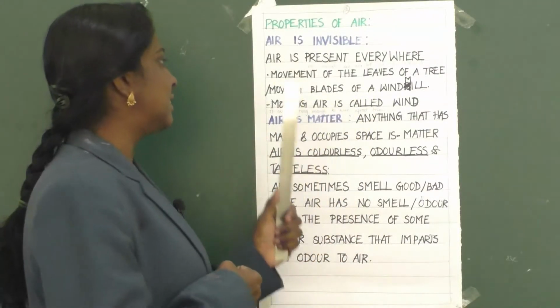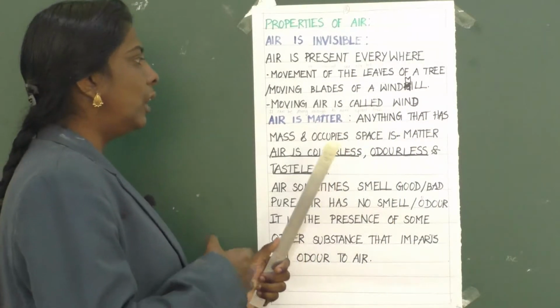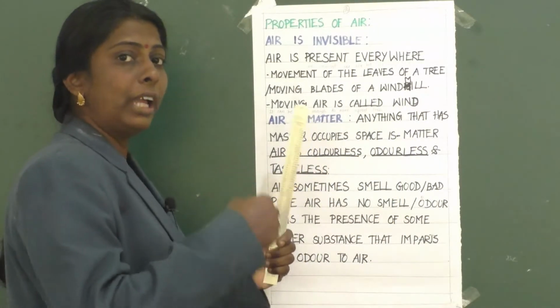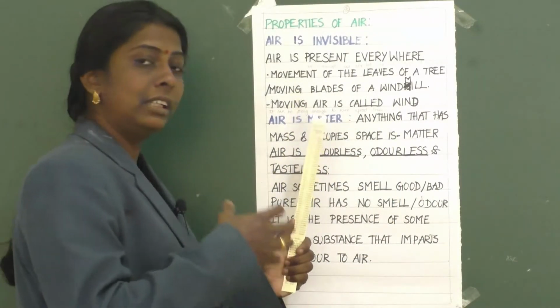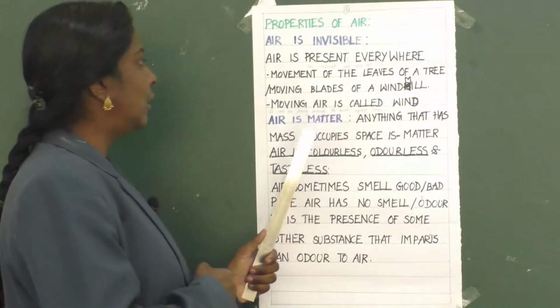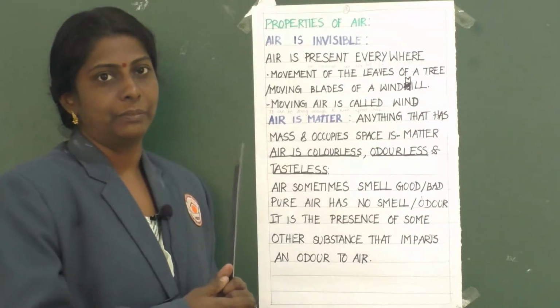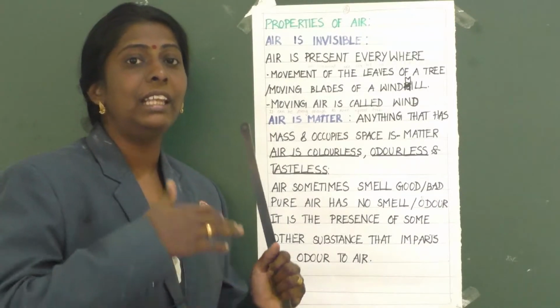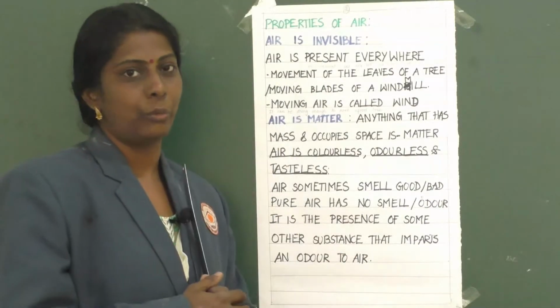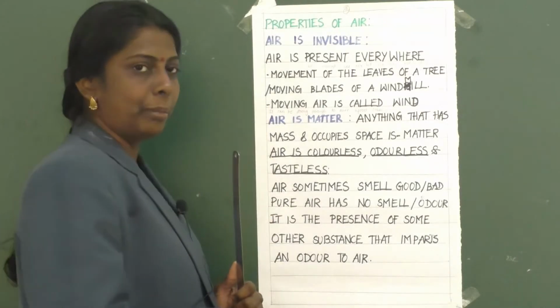Moving air is called wind. It can be strong enough to even uproot trees. So basically air is invisible, but we can feel air everywhere surrounding us. So that is the first property.